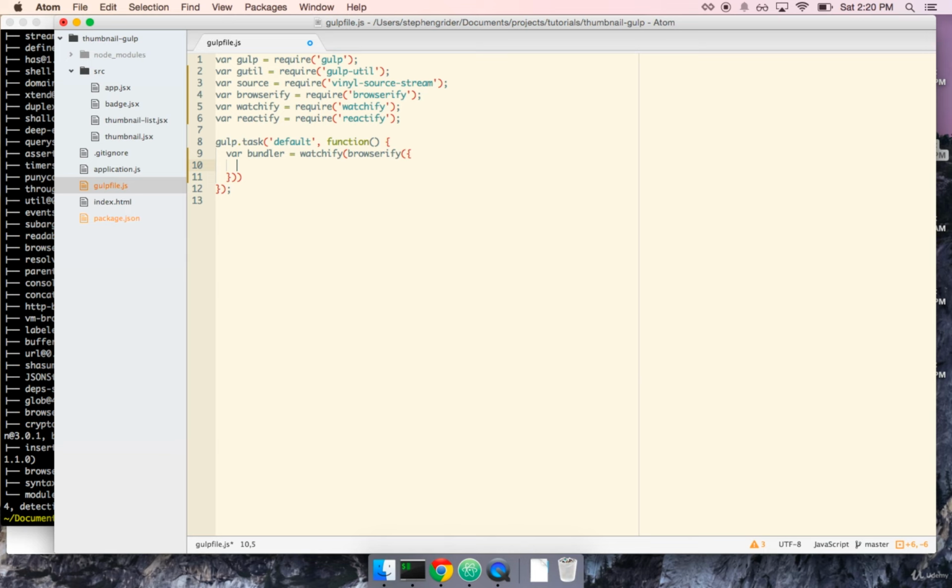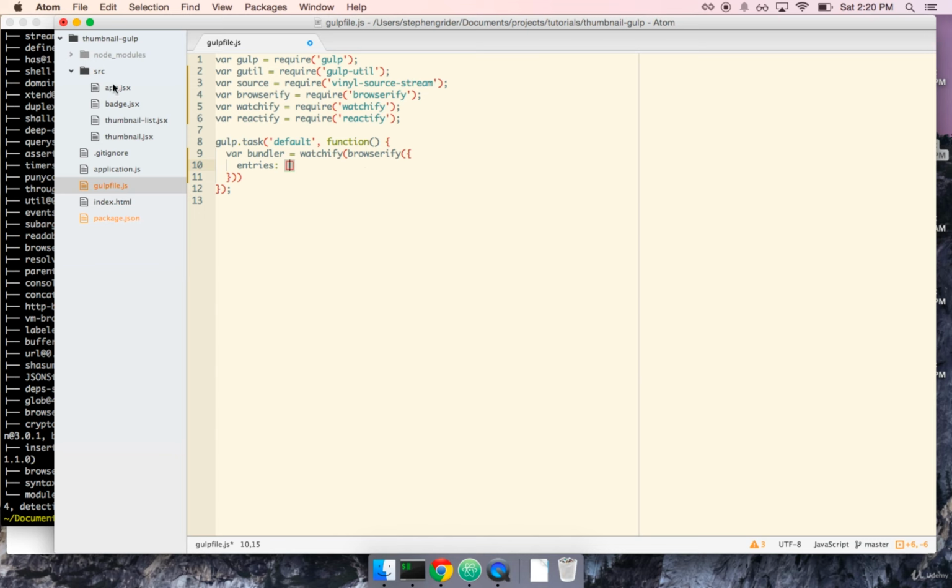And this object is going to have some configuration properties that we're going to pass to Browserify. So the first one is going to be entries. And entries is basically the starting point of our application. It's going to be the first file that Browserify is going to look to determine how it's going to build, or how it's going to include all these different files together. Remember, it's going to use the require statements found in each file to do that.